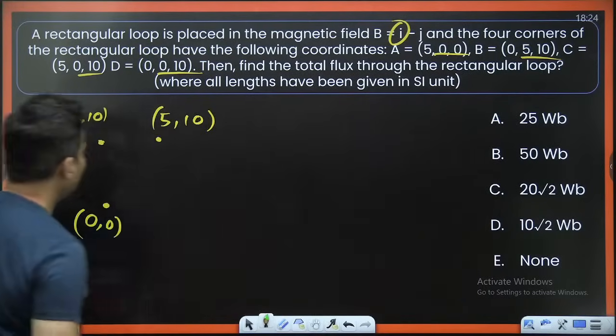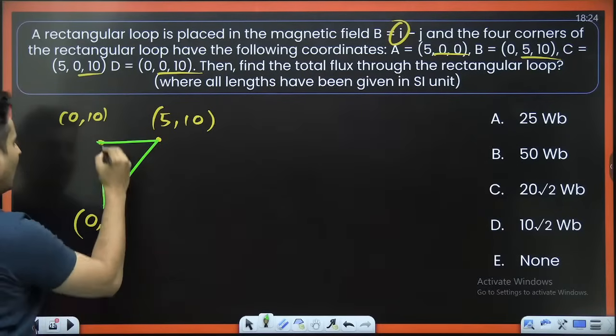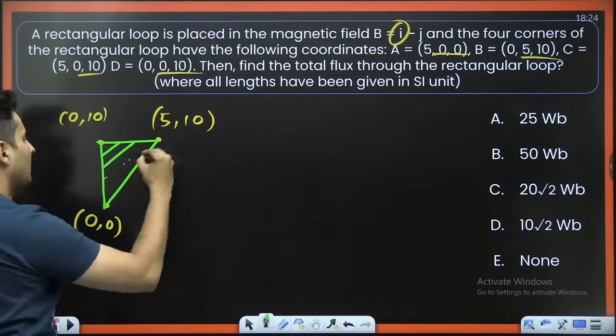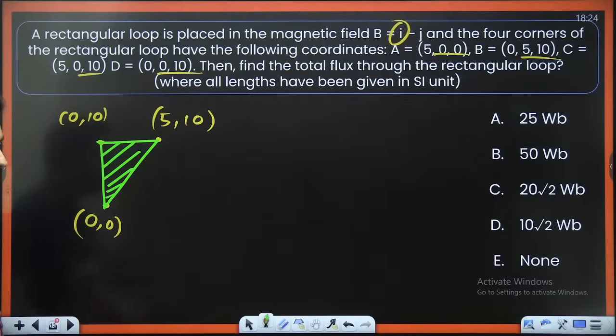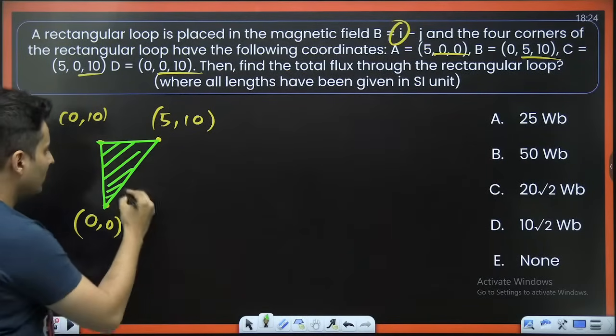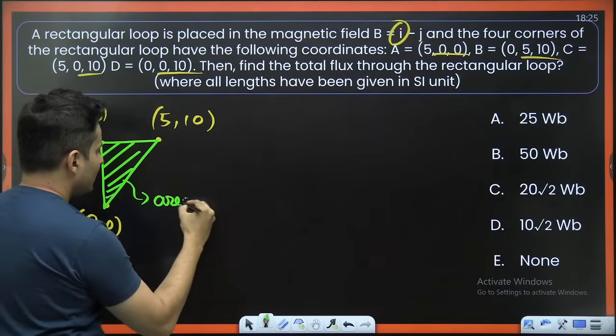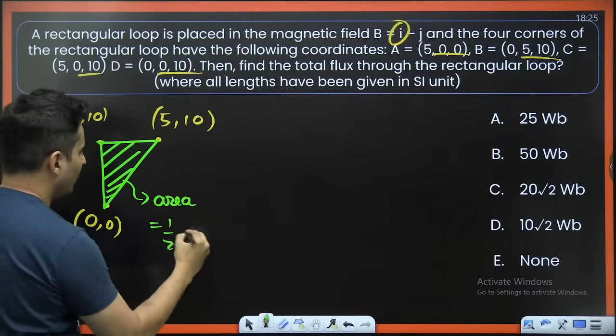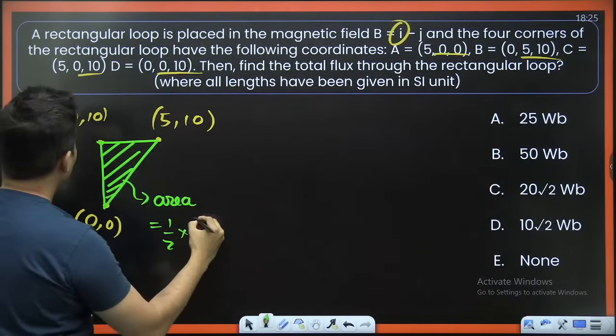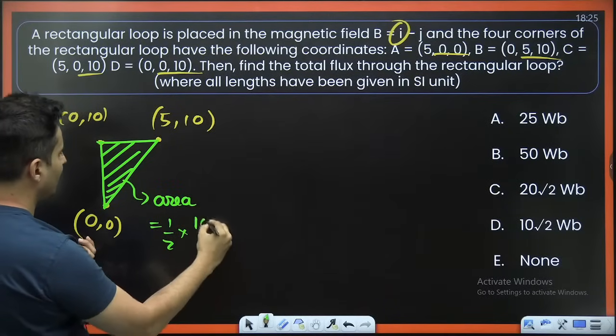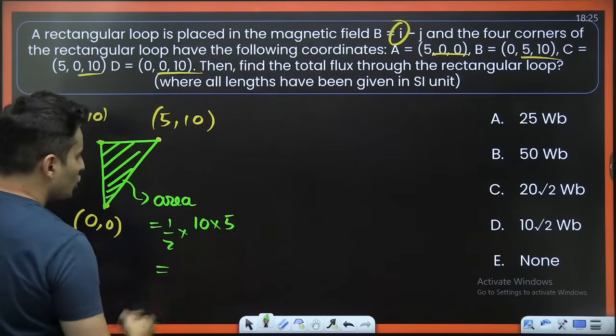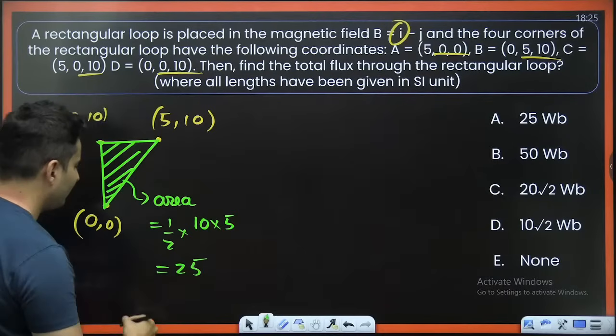So that means the area is actually becoming triangular, not rectangular. So this area will be half into base into height. Base is basically 10, height is basically 5. So it will basically become 25.